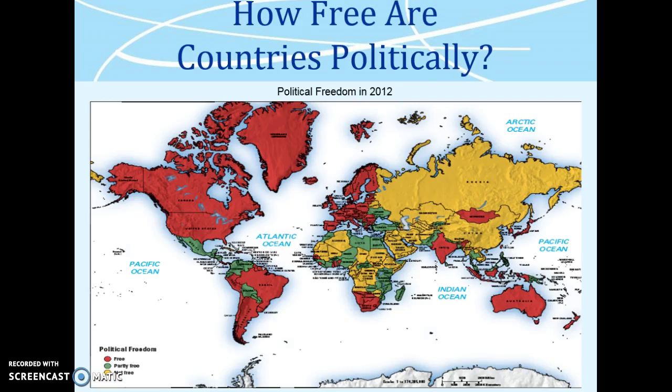How free are countries politically? Political freedom in 2012.